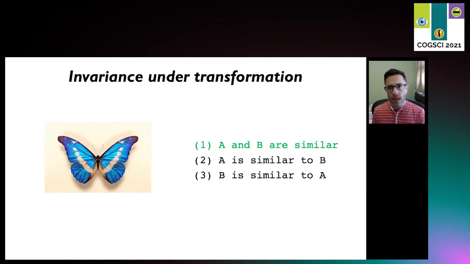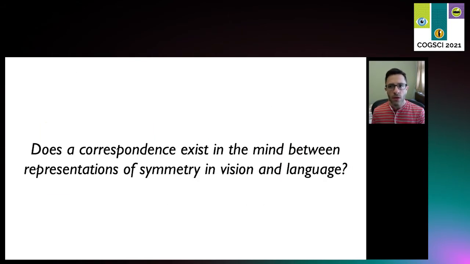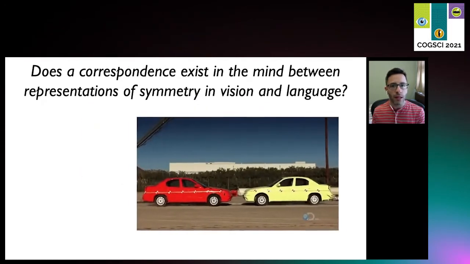Now, although symmetry can be characterized as invariance under transformation in both of these domains, vision and language, does the mind treat symmetry in these domains as related? After all, these are very different cognitive systems operating over very different kinds of units. So here we ask the question, does a correspondence exist in the mind between representations of symmetry in vision and language, and under what conditions? We think yes, which may perhaps be surprising to some of you, but it highlights a view of perception that I'm interested in more broadly.